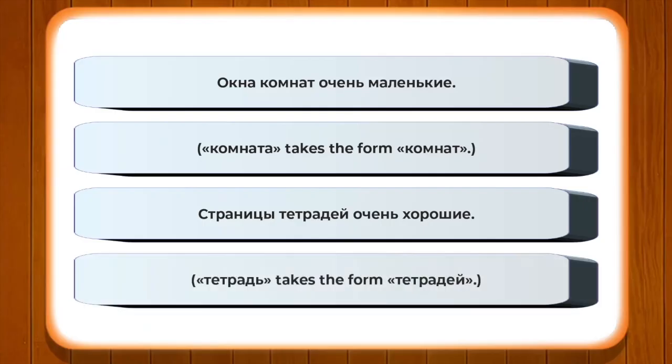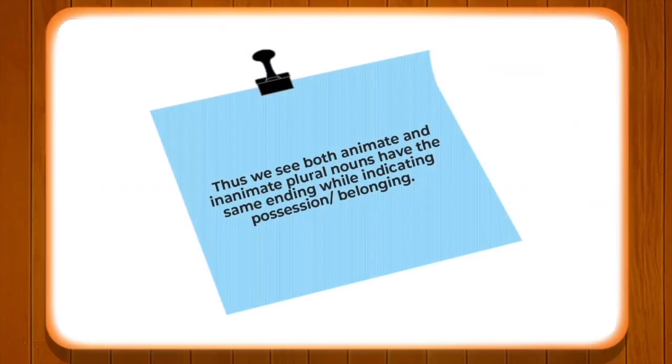Тетрадь takes the form of тетрадей. So тетрадь, we know, is a noun of feminine gender in nominative. Тетради, nominative plural, takes the form of тетрадей, in this case plural. So we have seen both animate and inanimate plural nouns have the same ending while indicating possession and belonging.